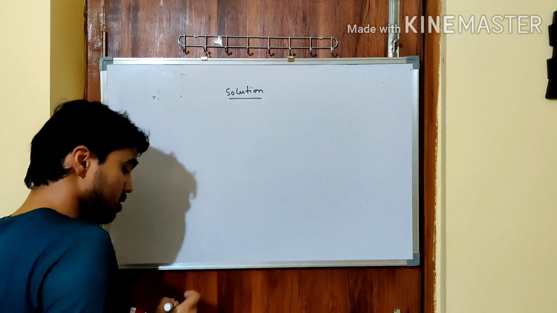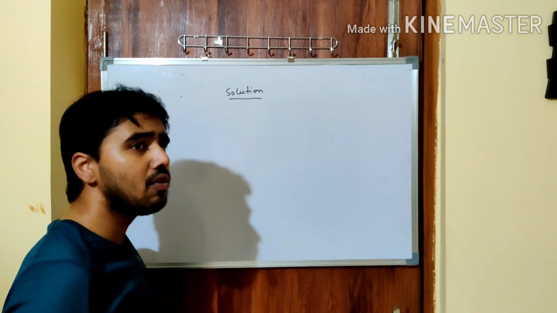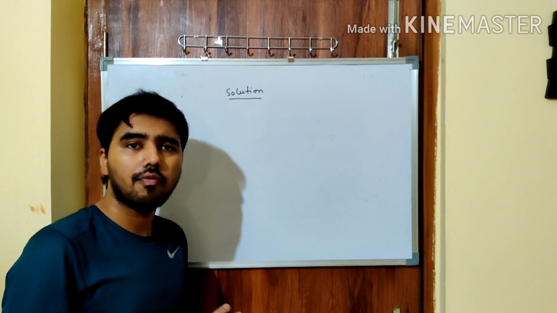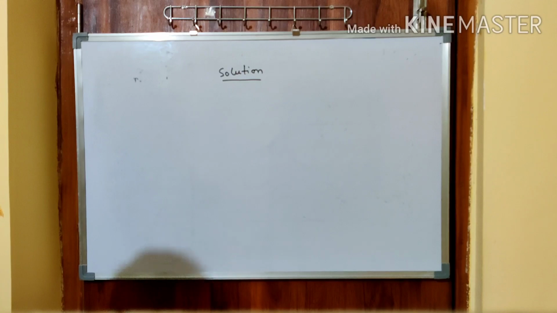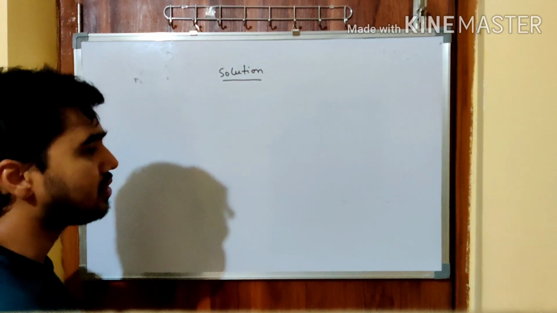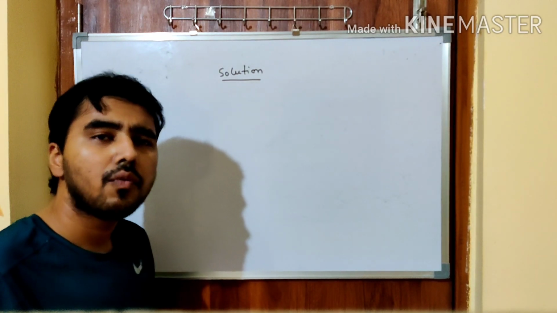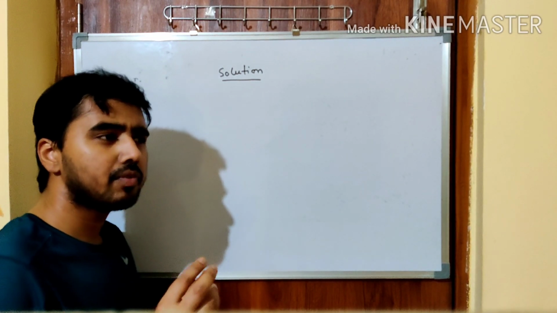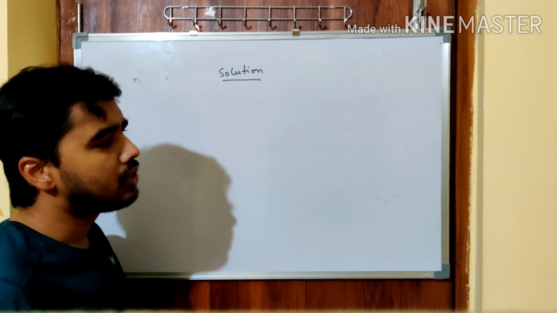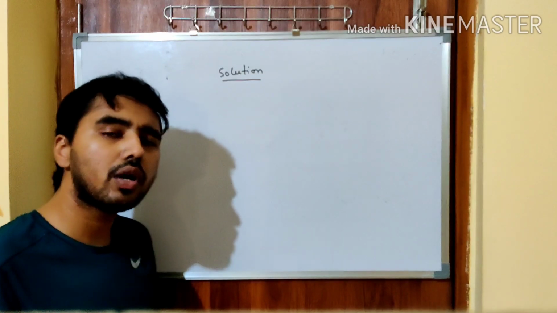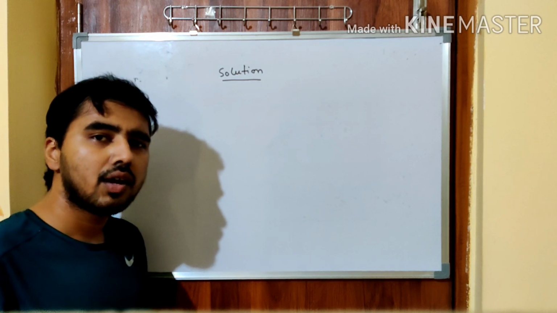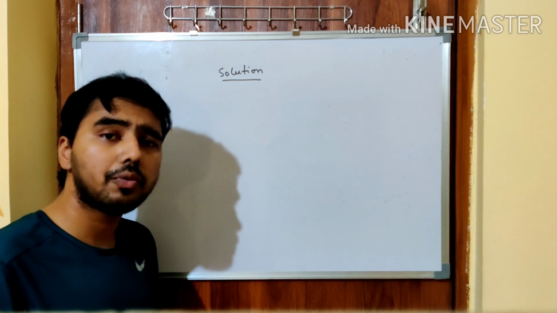Now, this particular chapter on solution is there in class 12 also, but in class 9 we are going to discuss the basics of this topic. So what is it basically? To discuss that, I would like to ask what happens when we take a little bit of sugar cube in a glass of water. We have seen that the sugar cube disappears if we mix it properly. What is the reason for the disappearance of the sugar cube?